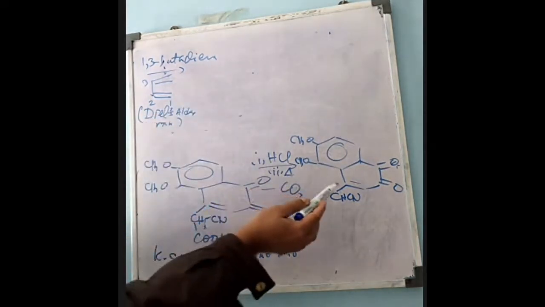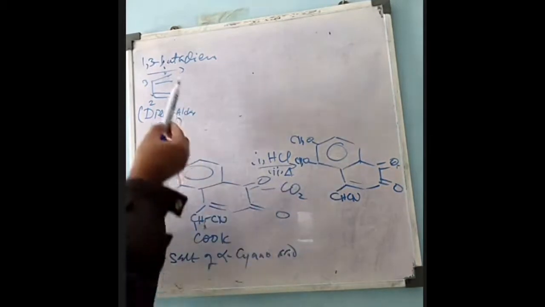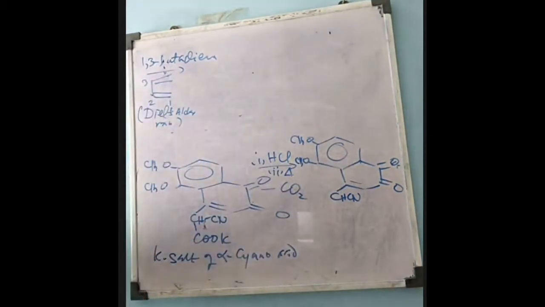Here it is an activated alkene, and this is the conjugated diene. So the Diels-Alder reaction will take place.